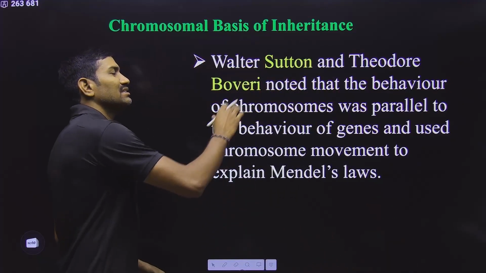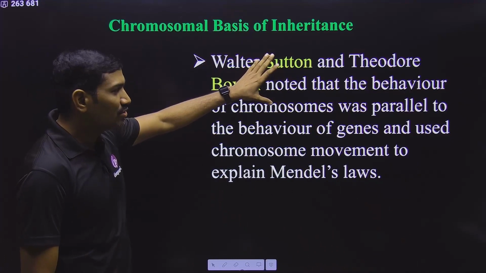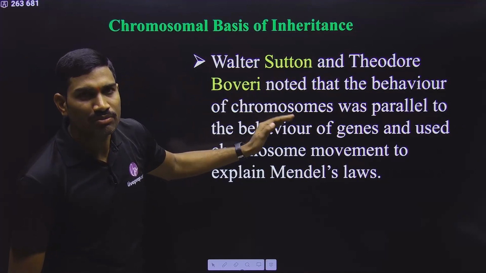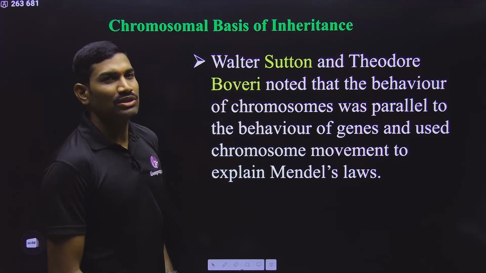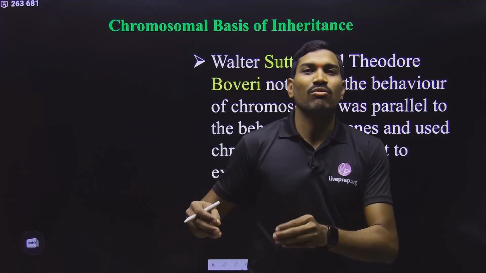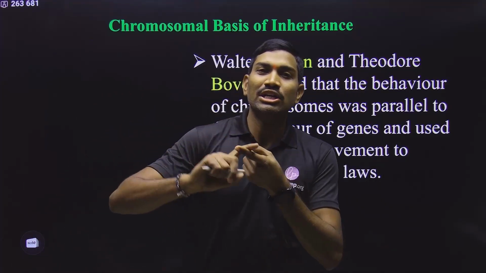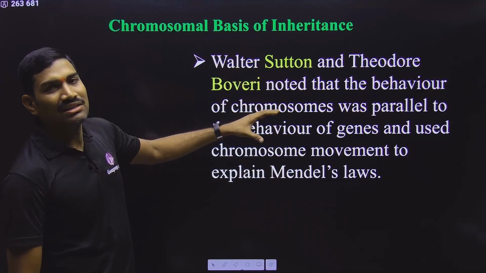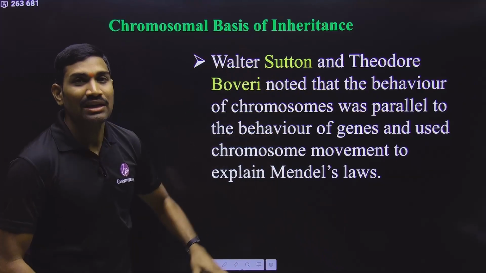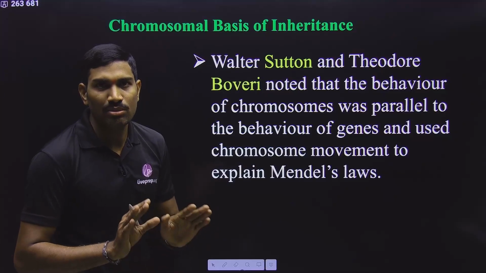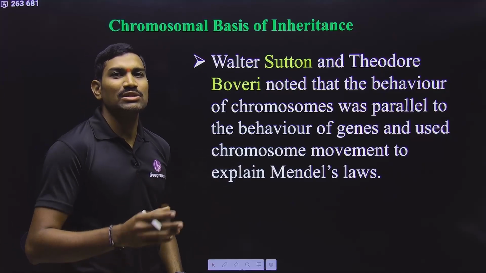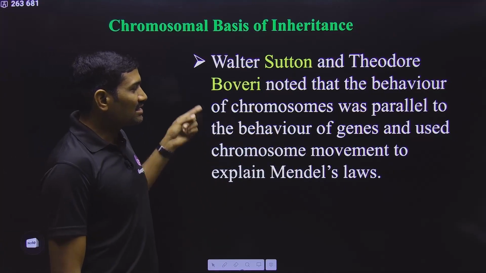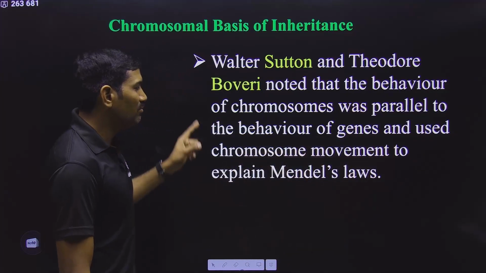Now what these scientists did is, both observed that the movement of chromosomes during the meiosis process is almost similar to what was proposed by Mendel. In this way, they are trying to combine these two things. These scientists are trying to give the explanation for Mendel's laws, rules or principles of inheritance in connection with the movement of chromosomes. This is the important point.